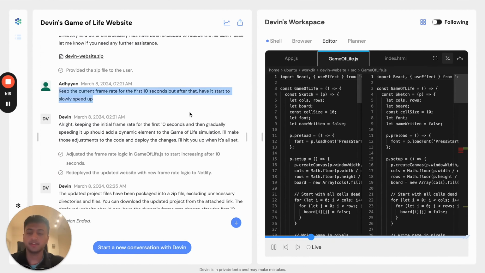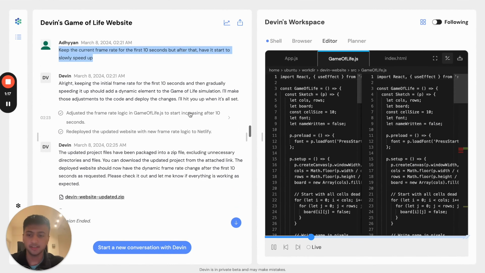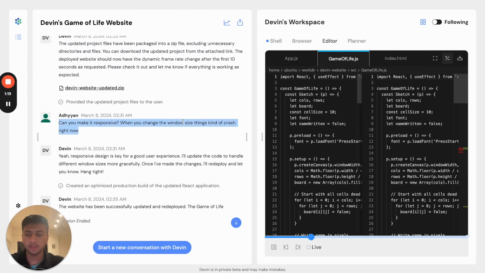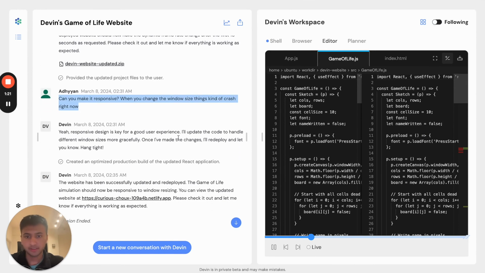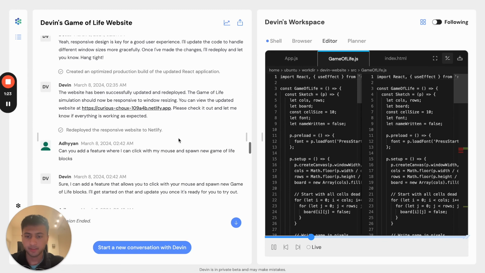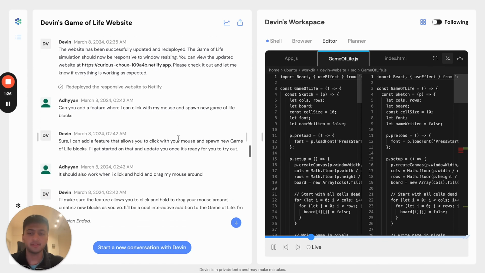Next, I want Devin to increase the frame rate after 10 seconds and also to make the website responsive to different window sizes. I also wanted to make it interactive so that when I click my mouse somewhere, it should spawn a new block.